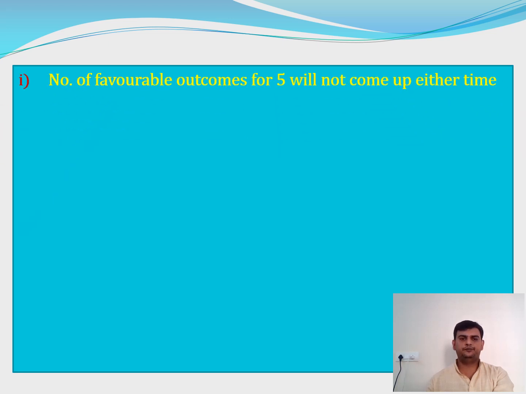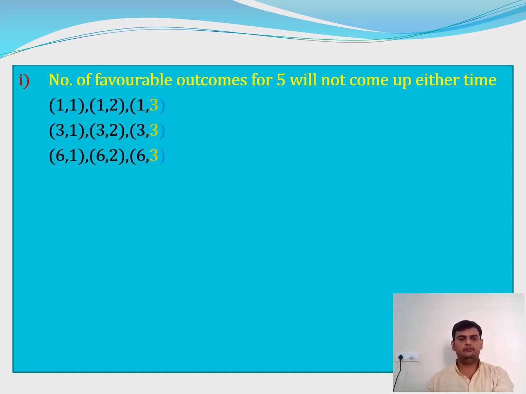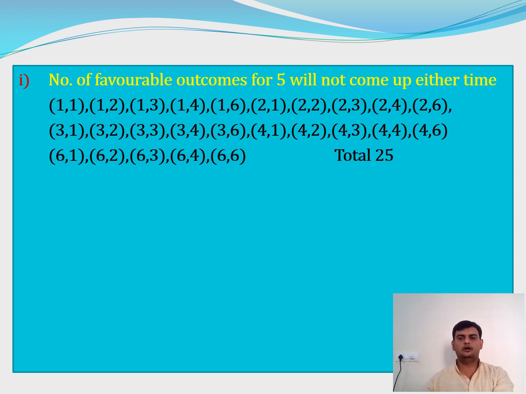Solution. Here we have a solution. Number of favorable outcomes for 5 will not come up either time. Means these are the favorable outcomes. 1 comma 1, there is no 5. 1 comma 2, 1 comma 3, 1 comma 4, 1 comma 6. Similarly 2 comma 1, 2 comma 2, 2 comma 3, 2 comma 4, 2 comma 6. 3 comma 1, 3 comma 2, 3 comma 3, 3 comma 4 and 3 comma 6. Like that, I have a total of 25 favorable outcomes where 5 will not come up either time. I am not getting 5. If you observe all favorable outcomes, you are not finding 5 anywhere.